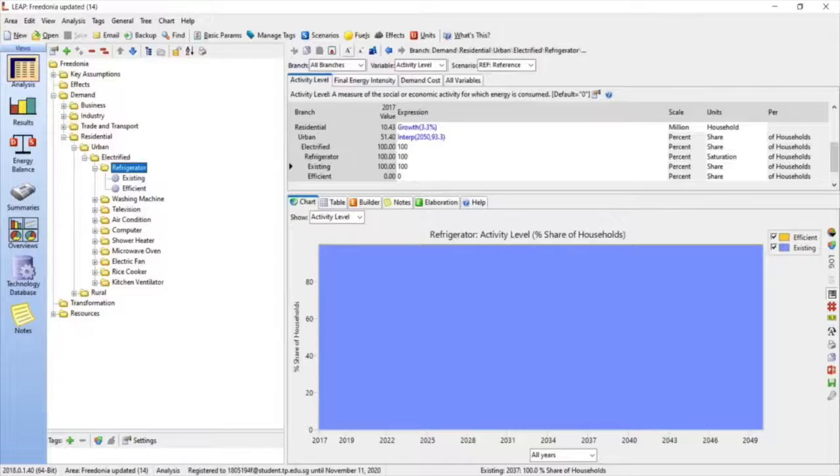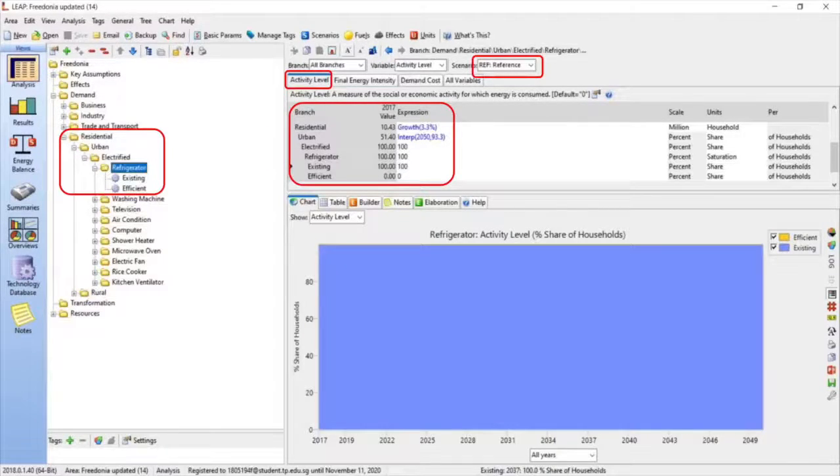Using the residential sector as an example of how to achieve more efficient energy consumption. Under refrigerator, I'll be using the reference as my scenario so that I can compare the values with the future projection in 2050 later on. Under the activity level, I will need to input the Chongqing population as well as the urbanization rate, and under existing we will need to put 100% because we assume that during the reference year, which is 2017, nobody uses any saving devices for the electrical appliances, so therefore it is 0%.